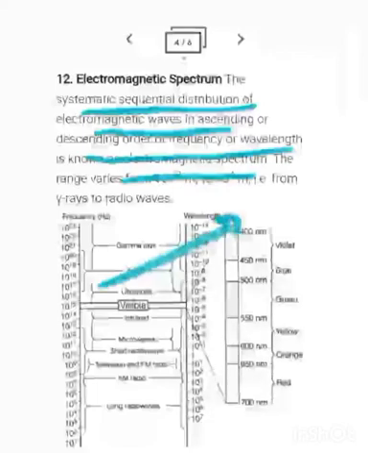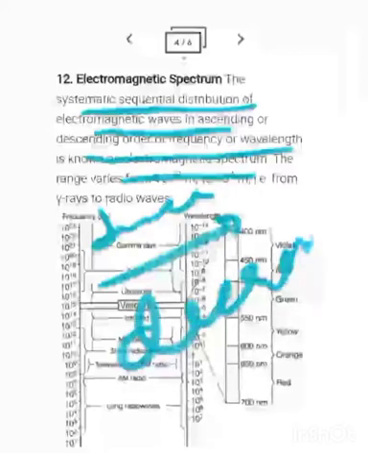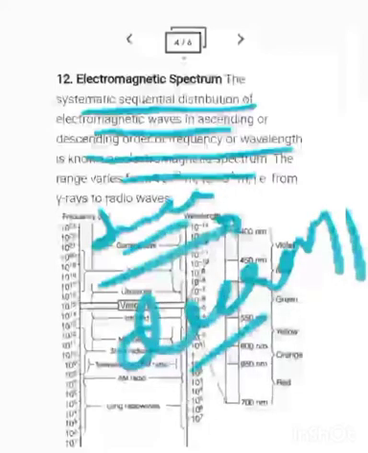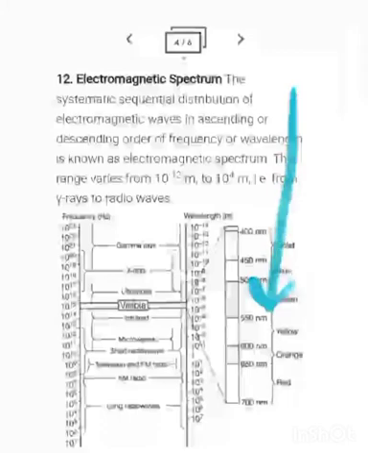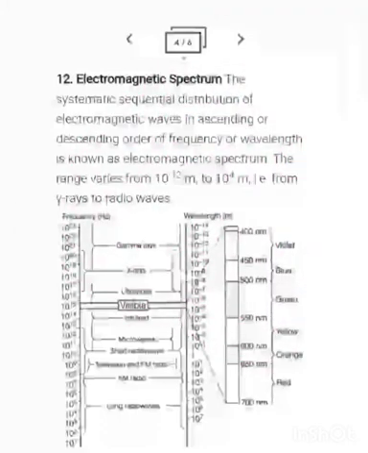Okay, this one is the sequence, either the increasing order or a decreasing order. So when we make a sequence in increasing order or decreasing order, this is known as the electromagnetic spectrum. From the examination point of view, usually this series comes in an examination. It is very important. It comes in the examination.